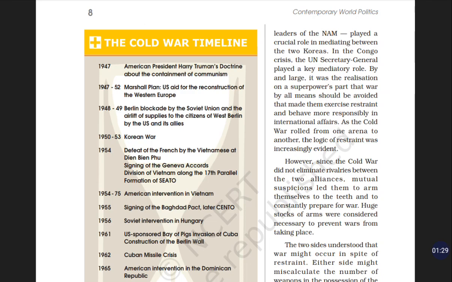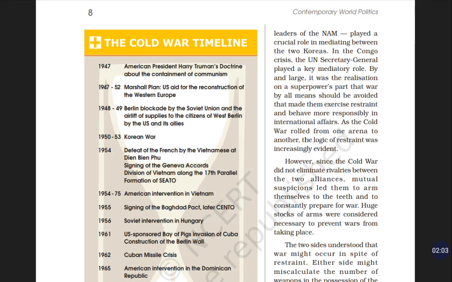The Marshall Plan, aided by the US, was basically giving economic help or aid funds for the losses they had faced in World War II.